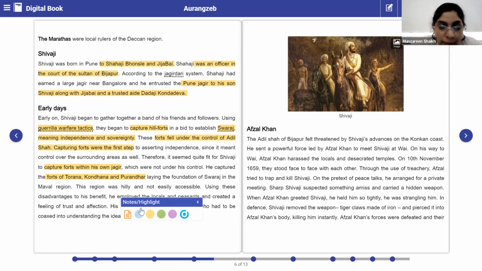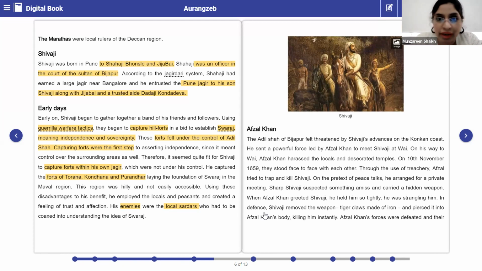So basically, they gave you the list of the forts which Shivaji could conquer in his Jagirs. Now, why do you think he focused on these particular forts? Because the location of these forts was in the hilly region. Hilly region means it was easily accessible to him.